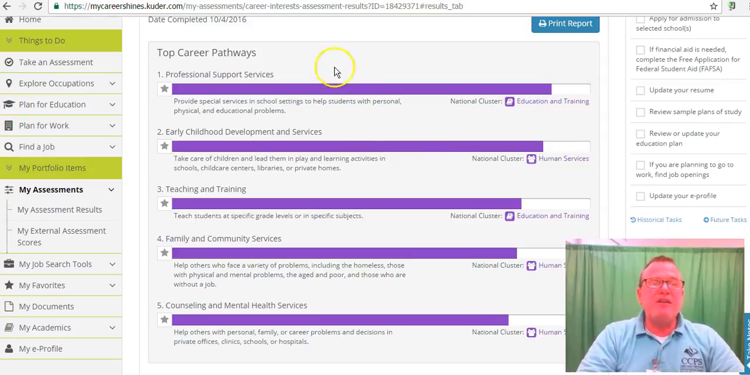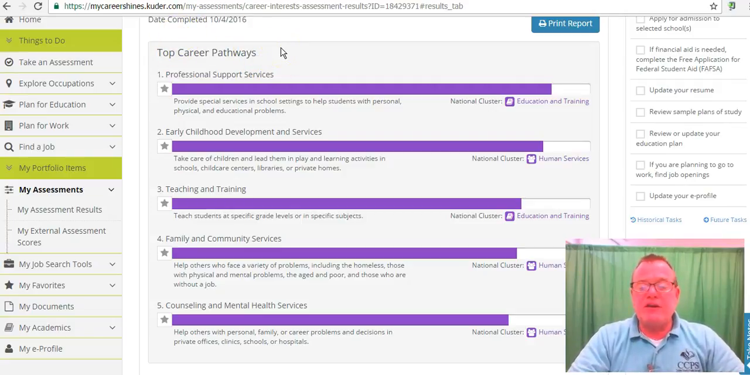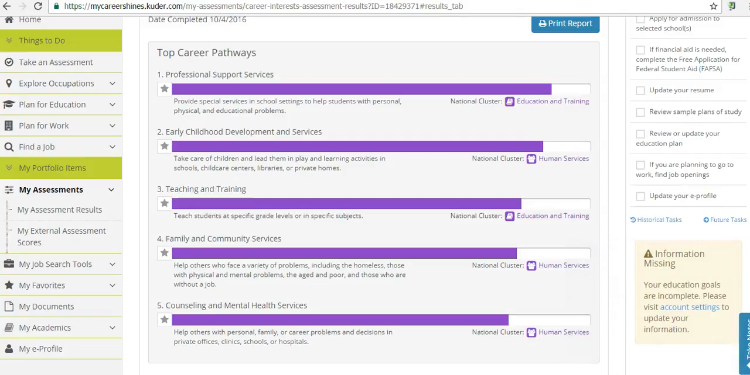And what it says is it's going to give us our top career pathways. And a career pathway is a series of individual careers that are grouped together into a relatively narrow group. A broader group, which I would like to bring to your attention, is what's called a career cluster. A career cluster is a group or a family of related careers. And we can tell by looking at my report that I've got 5 different top career pathways.